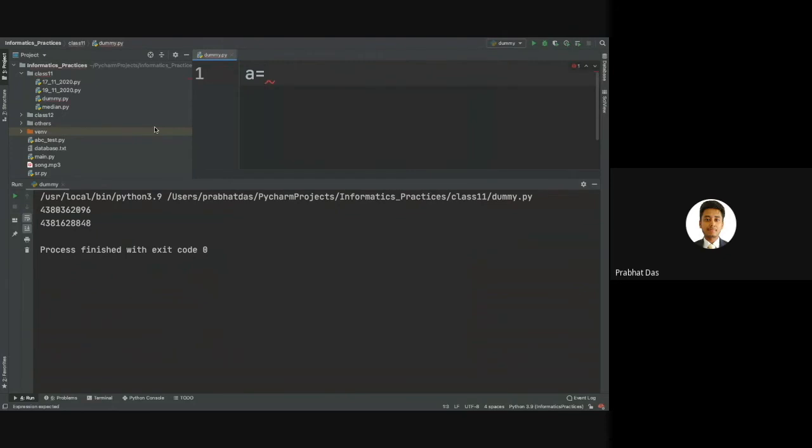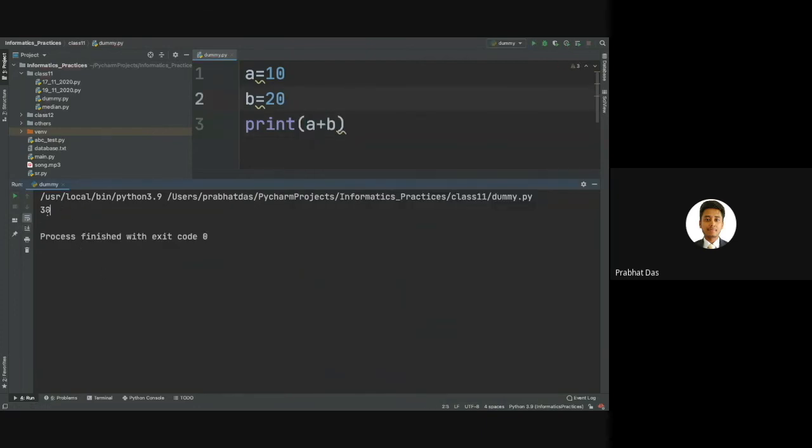a is equal to 10, b is equal to 20. So the moment we print the value a plus b, you see that we are getting the value to be as 30.